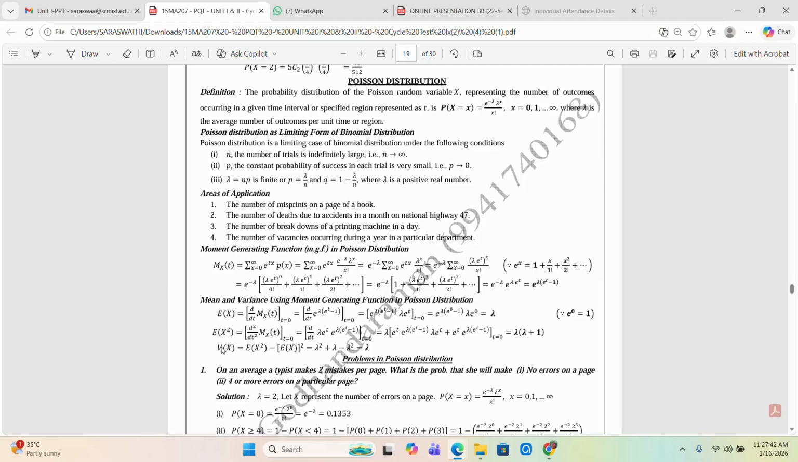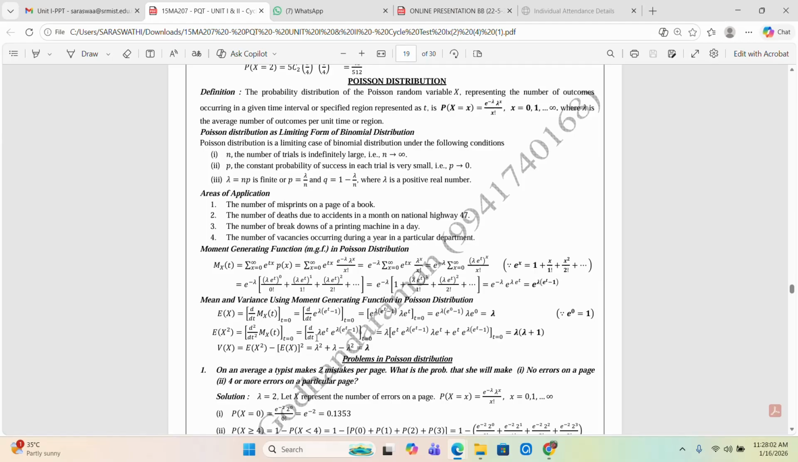Next is the variance. Before finding the variance, find E of x square. E of x square is obtained by differentiating M_x(t), the moment generating function, with respect to t twice. Already the first derivative is e power lambda into (e power t minus 1), into lambda e power t.